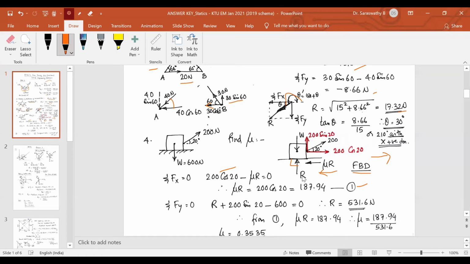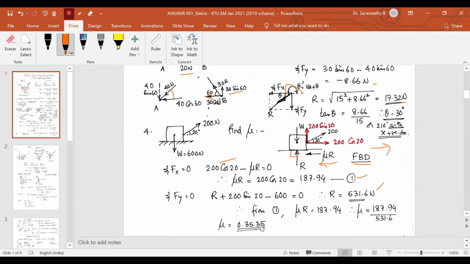R acting upwards, this 200 sin 20 acting upwards, plus the weight 600 acting downward, so minus 600 is equal to 0. From this I can get R. Substitute this R here: mu into 531.6 is equal to 187. From that we get the coefficient of friction, 0.3535. Okay.